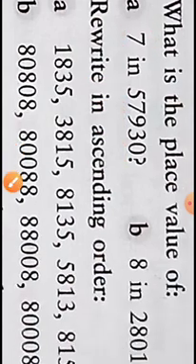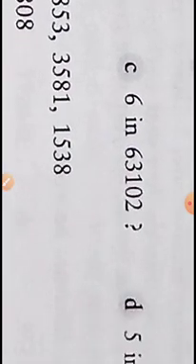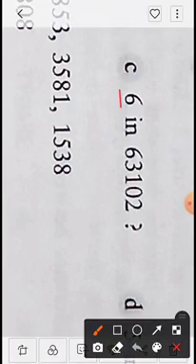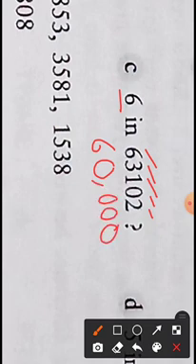Now let us see another question, question number C. We have to find the place value of 6 in 63,102. You start counting: ones, tens, 100, 1000, 10,000. The place value of 6 is 10,000, so write 60,000. In the same way, try the other questions as your homework.